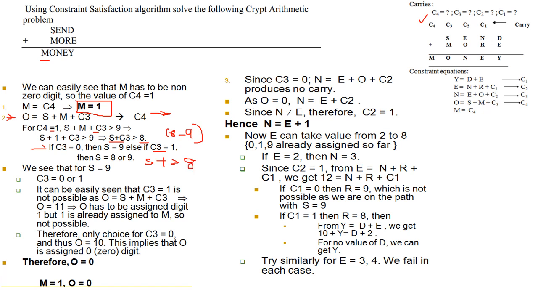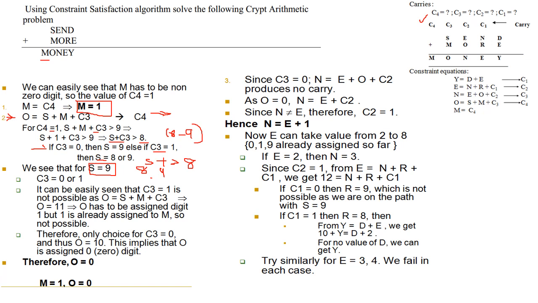So this condition satisfies 8 as well as 9. So if C3 is equal to 1, S can take values 8 or 9. Now we can take any value for C3. Here we are assuming S equal to 9 and C3 can be 0 or 1. Now we have to finalize whether it is 0 or 1.